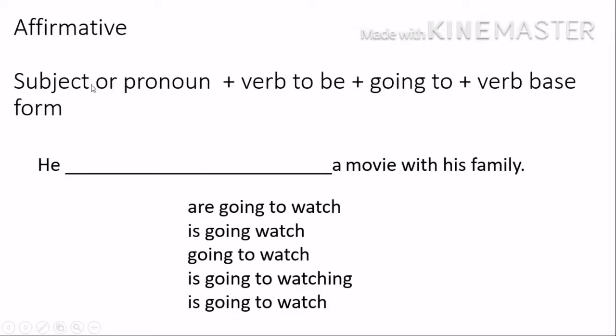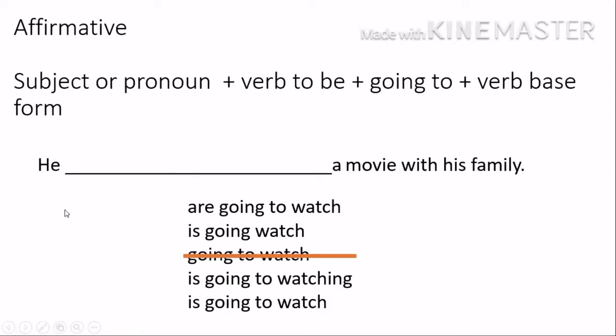Let's follow the rules. Subject or pronoun, he. Verb to be: are, is, they are verbs to be. This one doesn't have a verb to be, so it's not this one. Now I have to use the verb to be according to the pronoun.